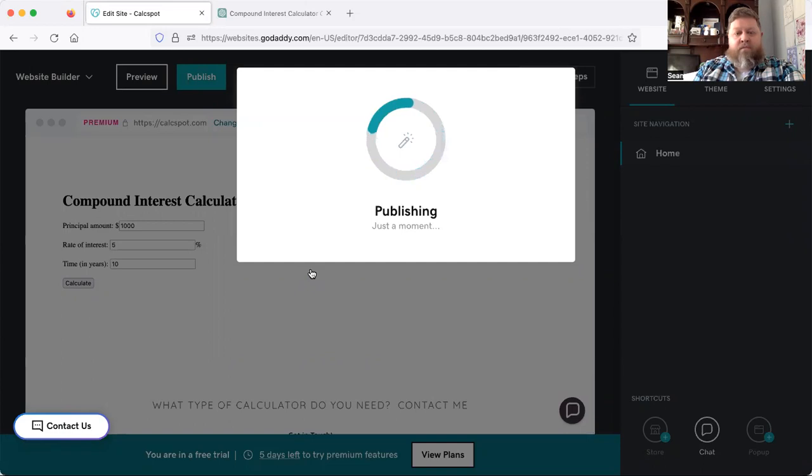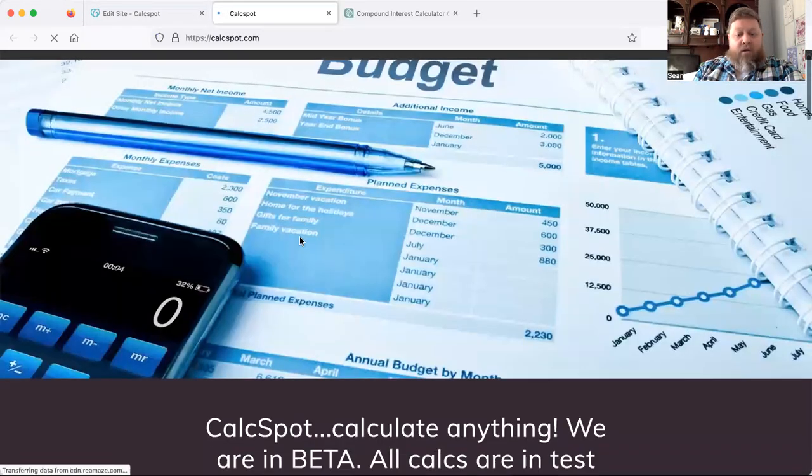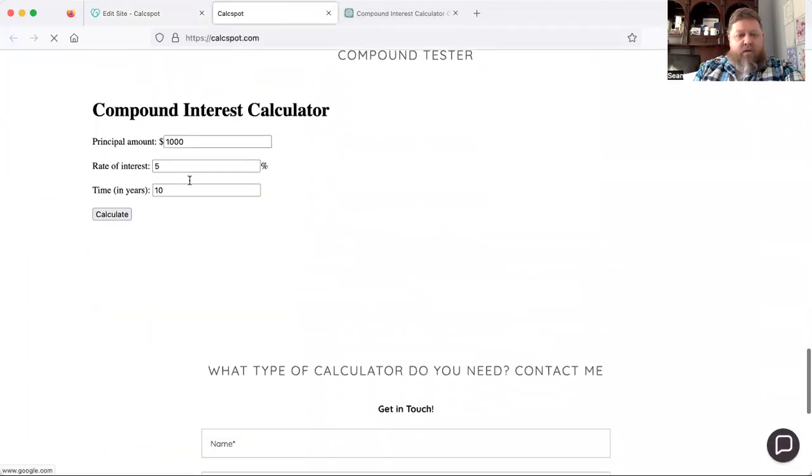Of course, these are always the hardest parts, sitting here and waiting for it to go through. It usually only takes a minute, but I assume it's a pretty busy day. So I want to view the site and see how it looked. So this is the site as it stood before. Down below, we're going to find a new calc. We'll say, okay, principal amount, years, calculate it.